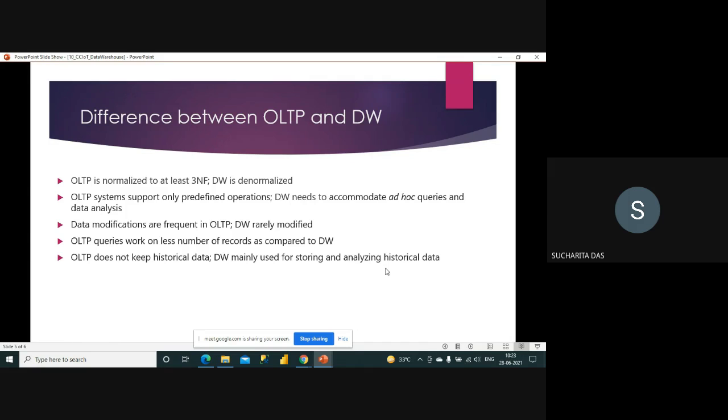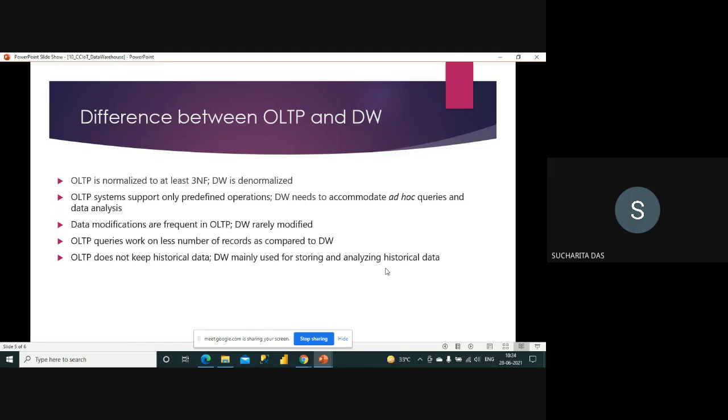OLTP queries work on a smaller number of records as compared to DW. Of course, the transactional database may contain the last 6 months of data, and the warehouse may contain the last 10 years of data, and so on. So it's always huge data in DW. OLTP does not keep historical data; DW is mainly used for storing and analyzing historical data. In OLTP or transactional databases, we try to keep the current data only, because we work on current data.